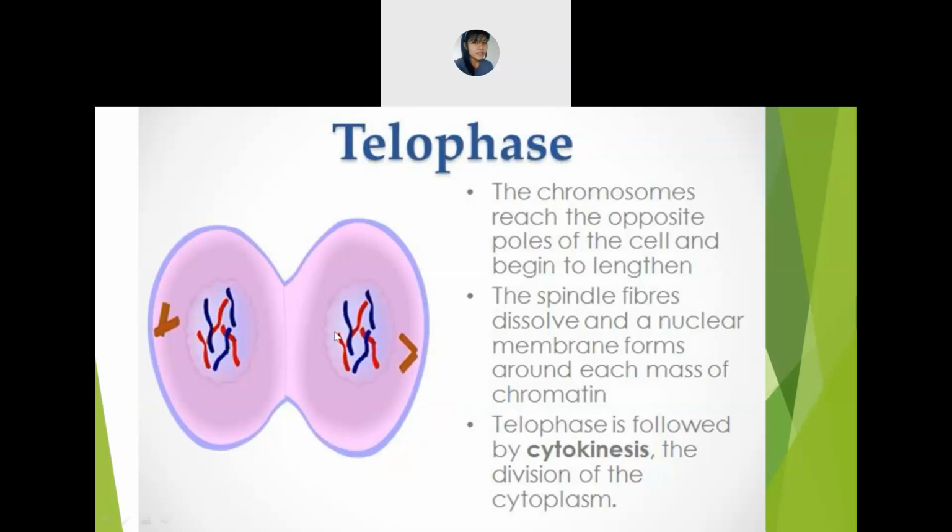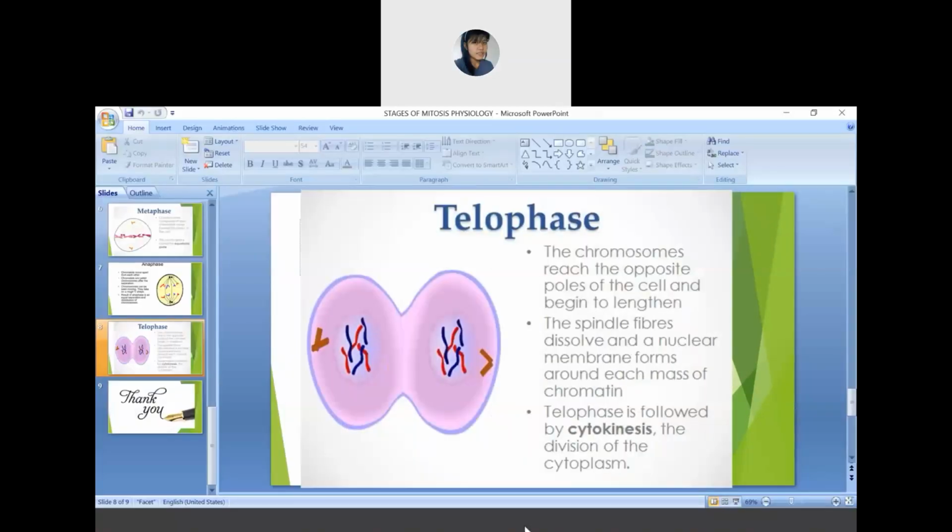Understand? And the telophase is followed by cytokinesis. The cytokinesis is the complete division of the cytoplasm, that is, the cell. Is it clear about the mitosis, everyone? Yes, ma'am. Okay, so now let's discuss meiosis.